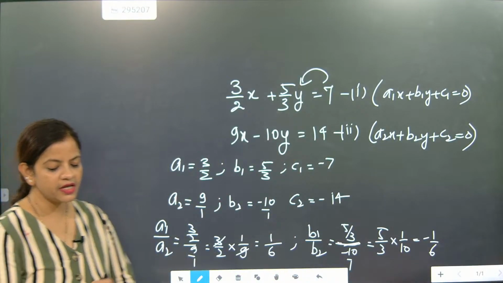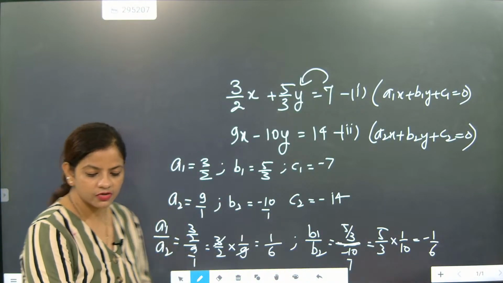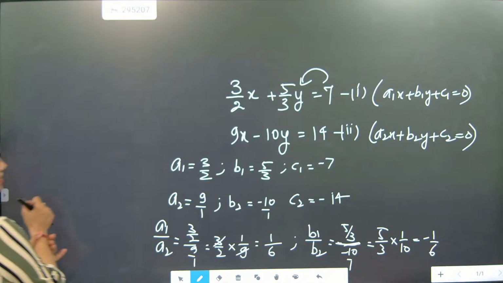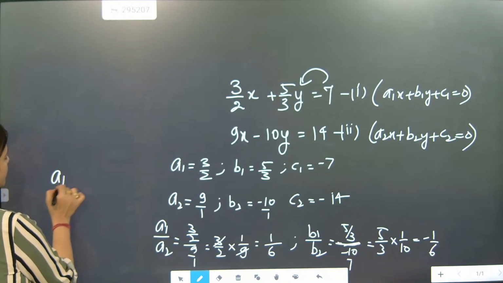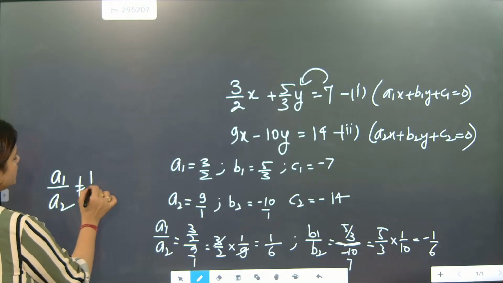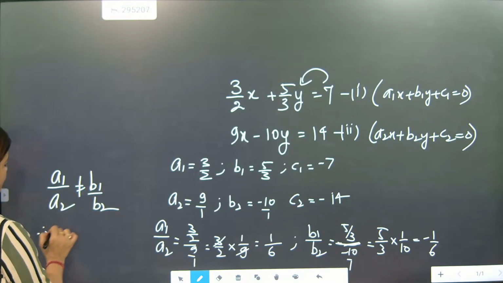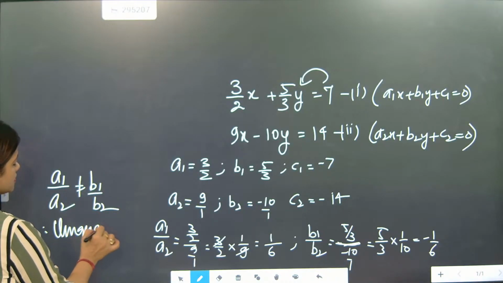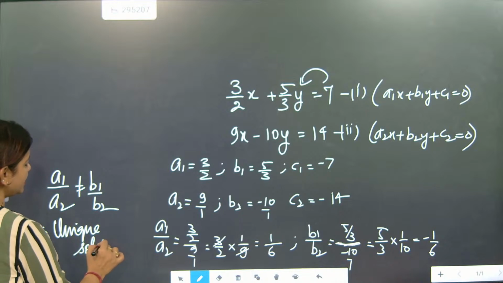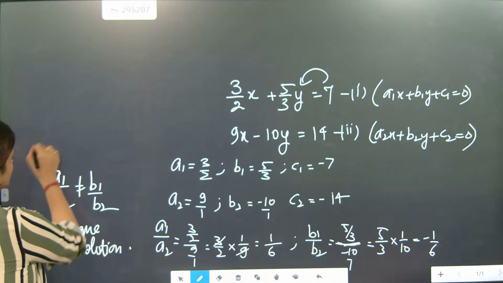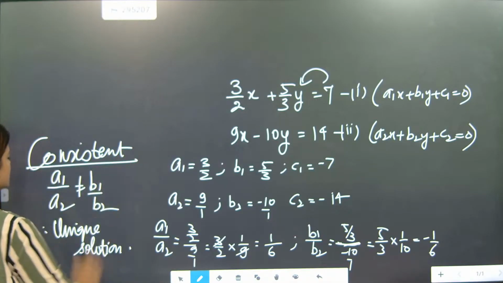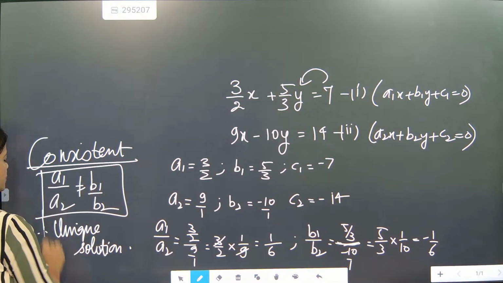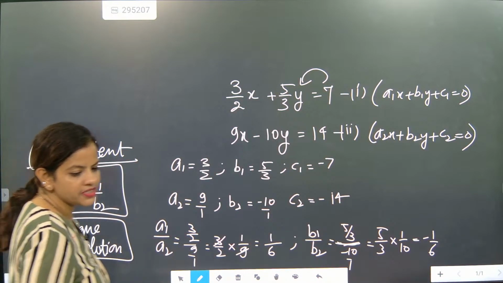So once you are writing minus 1 by 6, so it is coming as A1 by A2. A1 by A2 is not equal to B1 by B2. So therefore, unique solution. Lines will intersect. It is consistent. Those who have answered consistent are absolutely correct. This is a unique solution, and a unique solution is always consistent.